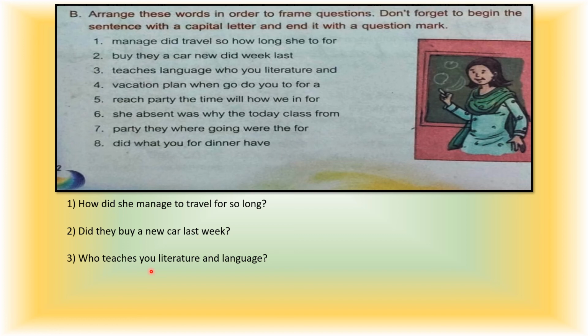So, children, you should remember, helping verbs are not always given in the sentence. If there is no helping verb, you should keep the main verb. Okay? Who teaches you literature and language? Fourth one: vacation, plan, when, go, do, you, two, for, a.